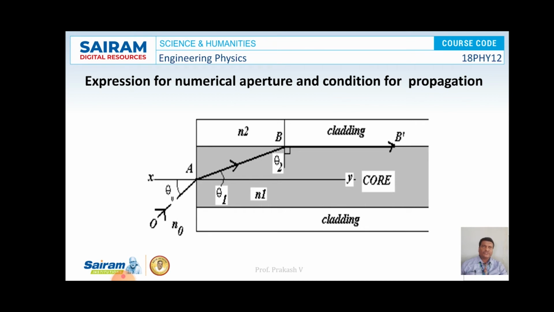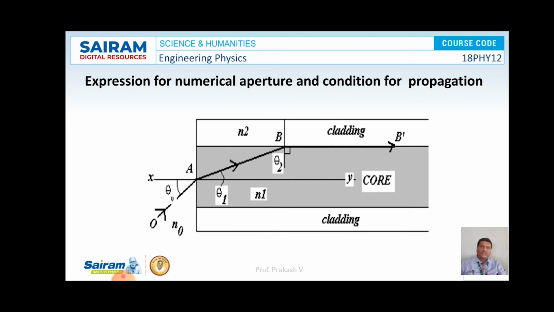Next, expression for numerical aperture and condition for propagation. So here is an optical fiber, you can see the core and cladding, and let us consider a beam of light enters the optical fiber at an angle, say theta naught, that is OA. Let n naught be the refractive index of the surrounding medium, n1 the refractive index of the core, and n2 the refractive index of the cladding.